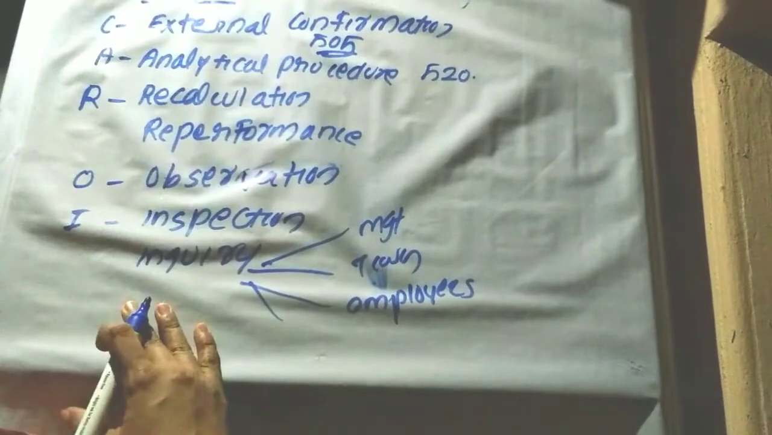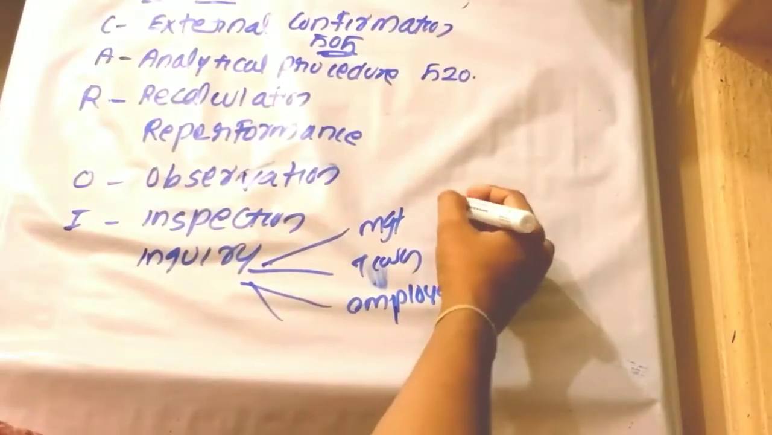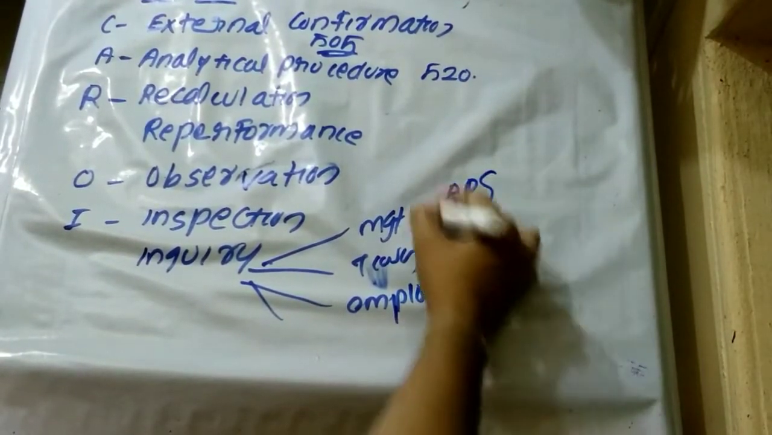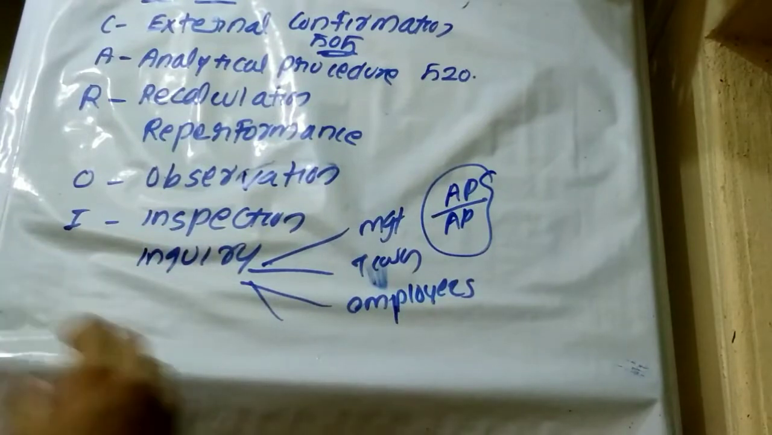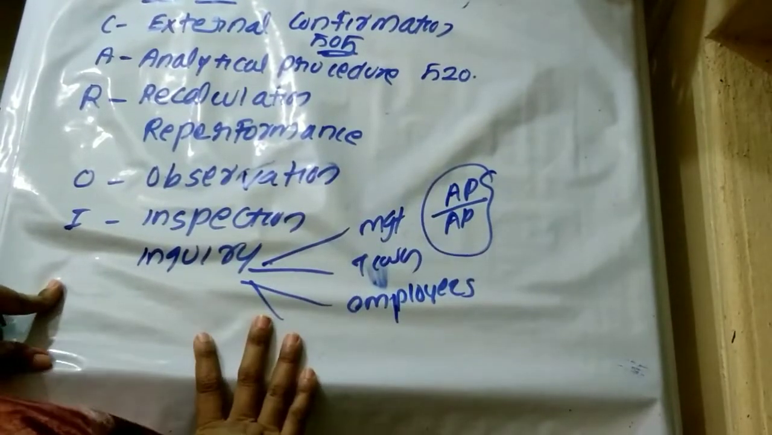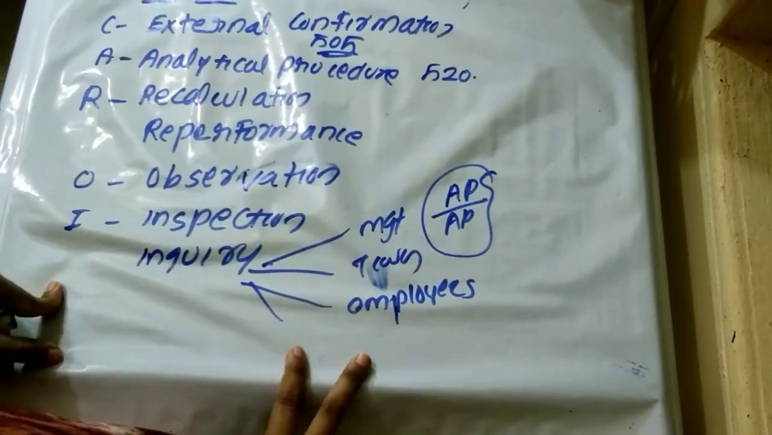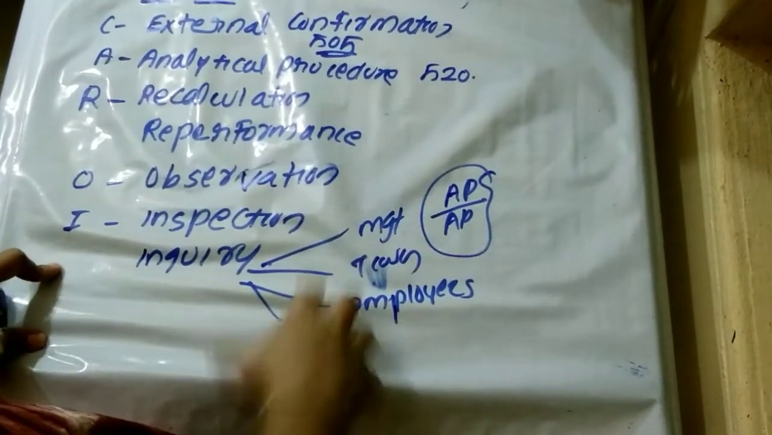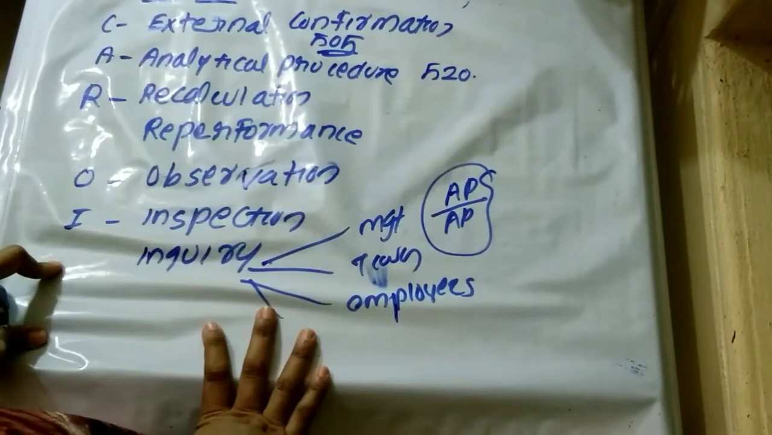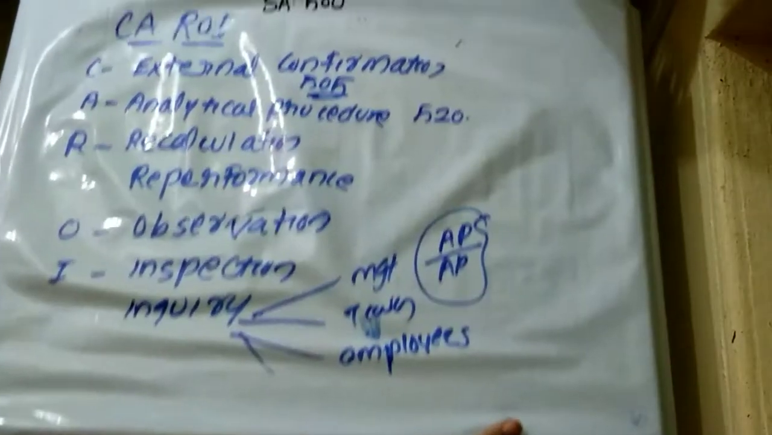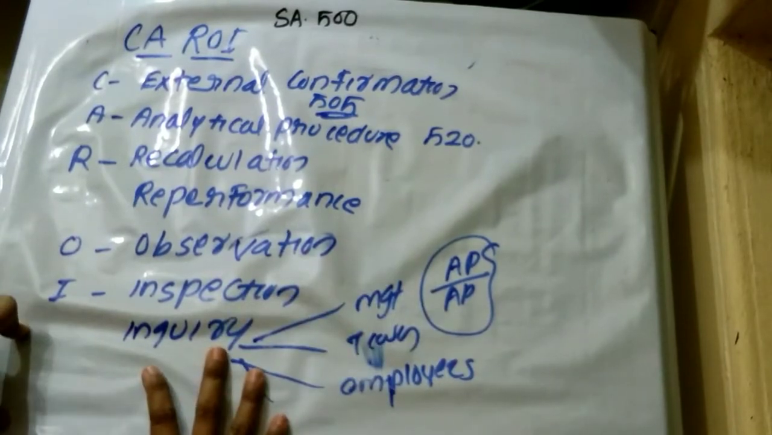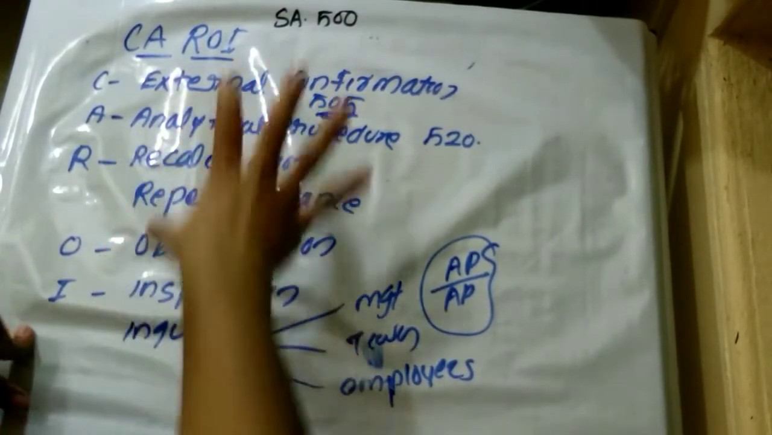This is an additional audit procedure performed by the auditor to obtain information about the accounting policy, accounting procedures, the assumptions used by the entity, whether the data obtained by the entity has been processed correctly, what risks have been identified by the entity, and whether they respond appropriately to those risks. So with inquiry they can get this much information. These are the different methods the auditor can use to collect audit evidence: CA, ROI, that is external confirmation, analytical procedure, recalculation, reperformance, observation, inspection and inquiry. I hope this is clear.